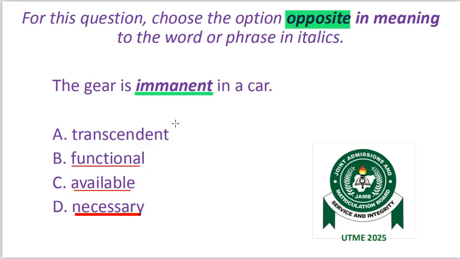From the word transcendental, it means something that goes beyond the physical world, something that exists probably in the spiritual world. And looking at the car, all its parts are physical. So option A is the correct option, transcendent. Let's proceed to the next question.